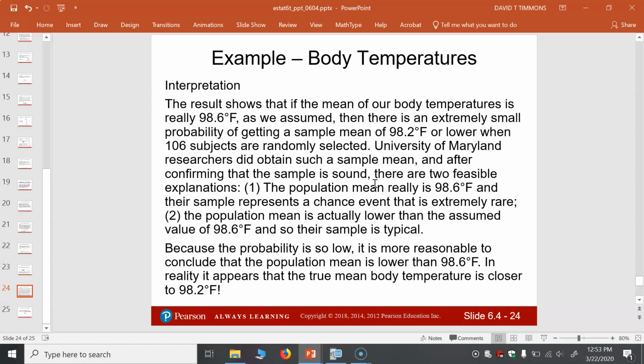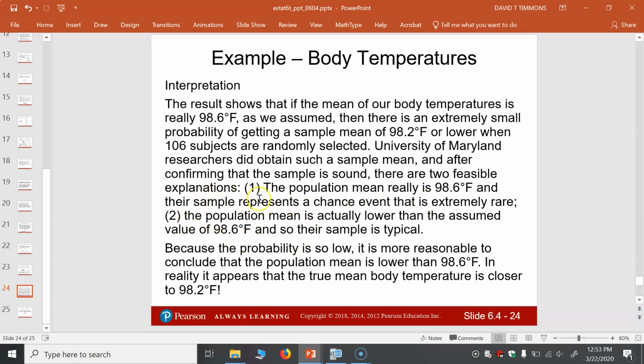All right, so interpretation. There's an extremely small probability of getting a sample mean of 98.2 or lower when you have 106 subjects. At the University of Maryland, they did obtain this sample mean. That's what their results gave them. After confirming that the data was sound, there are two feasible explanations. One, the population mean really is 98.6, and this sample represents a chance event that is extremely rare.